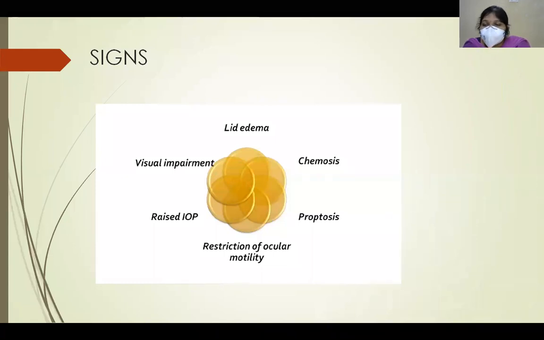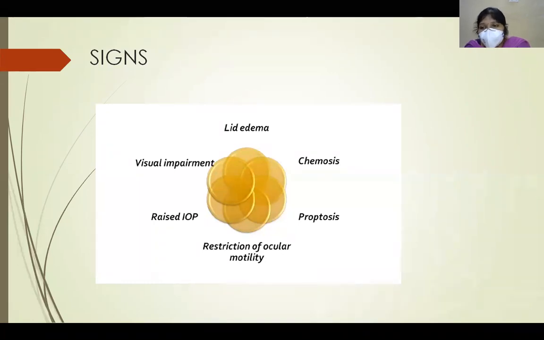There is restriction of ocular motility because of ophthalmoplegia, and there is raised IOP. Visual impairment is also present because of compressive optic neuropathy and also because of central retinal artery occlusion.